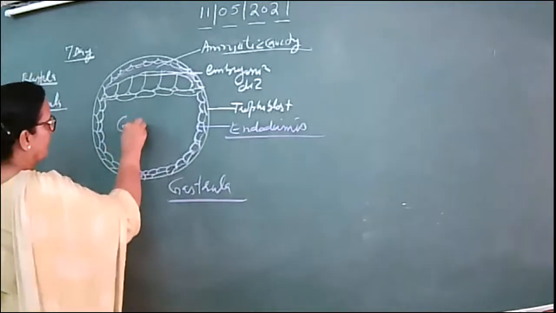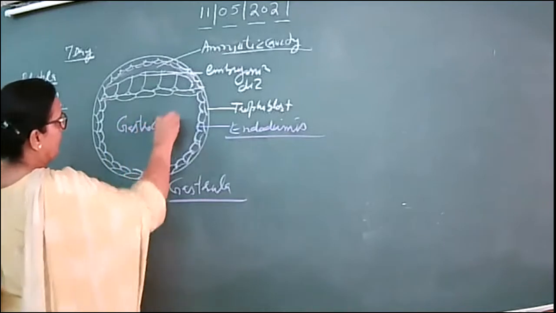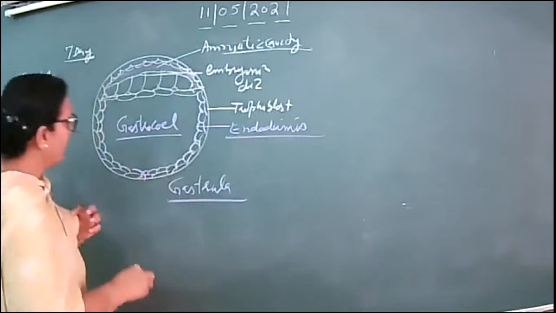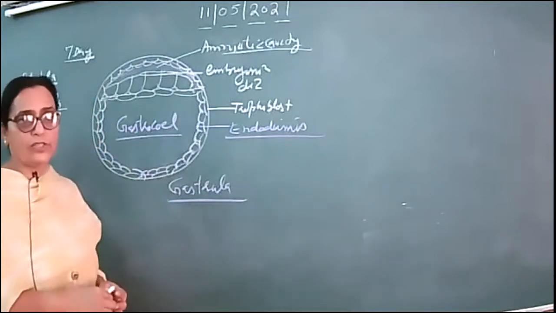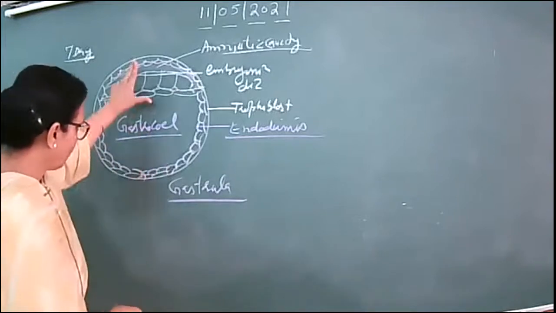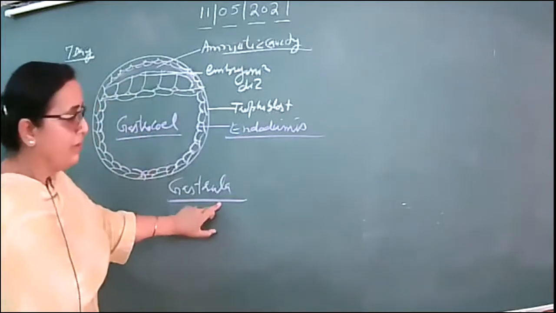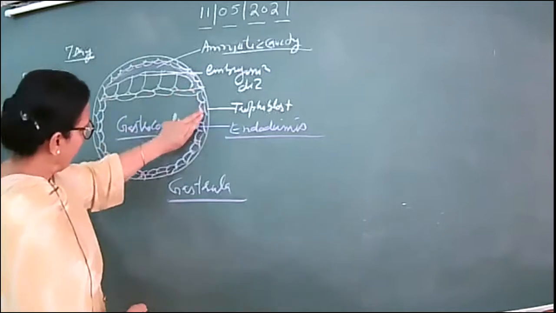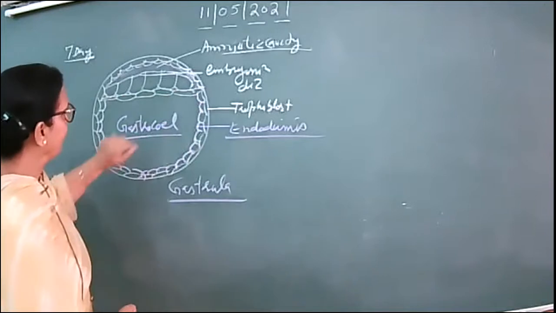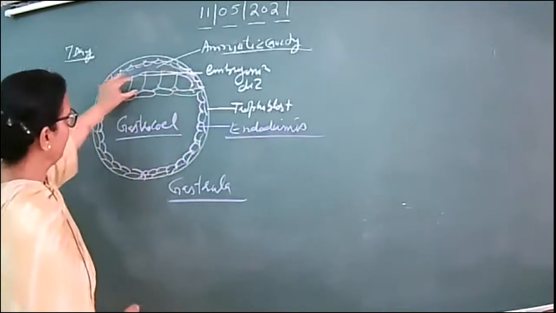Now this is known as the gastrocele. It is the gastrocele, right? Followed? It's also known as the primary yolk sac. Primary yolk sac or gastrocele. So the whole of this structure is the gastrula. Now, some of the cells have proliferated inside, and these are known as the endodermal cells. Still, a group of cells is there.